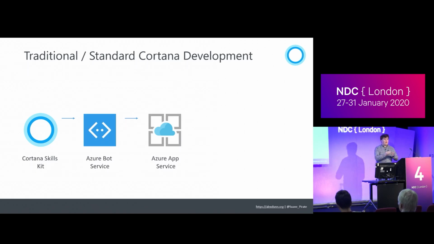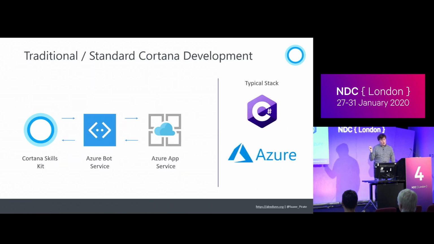But instead of going to the Cortana skills kit, managing a bunch of stuff, then your Azure bot service managing a bunch of stuff, they're married a little bit more as a channel. So you're really just sitting in Azure the whole time, which, if you're like me, you can find pretty nice. Then there are other things you can do from there, interacting with any other Azure services very easily once you're in the ecosystem. But finally, we have one that's traditionally built on C# rather than Node, though there are other libraries that we can use, and just like the other ones, they exist on Microsoft's cloud rather than Amazon's or Google's.